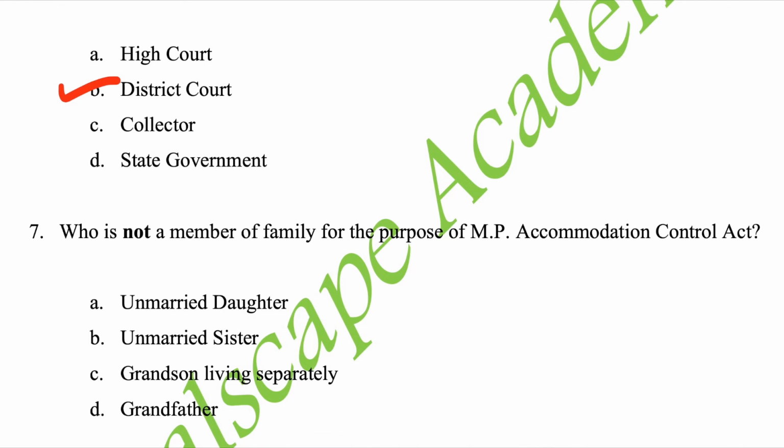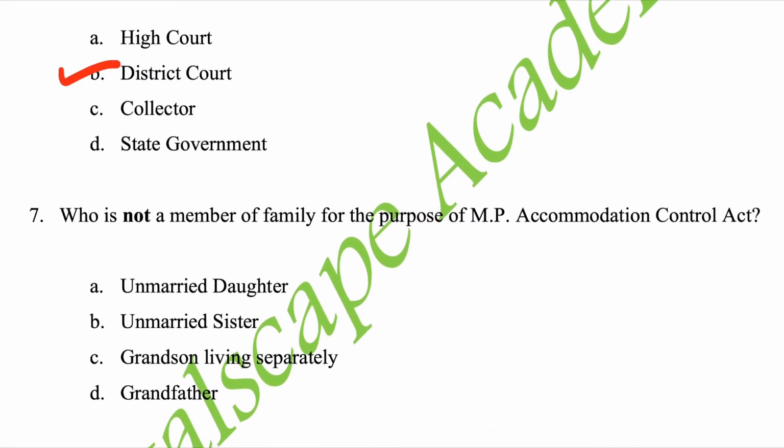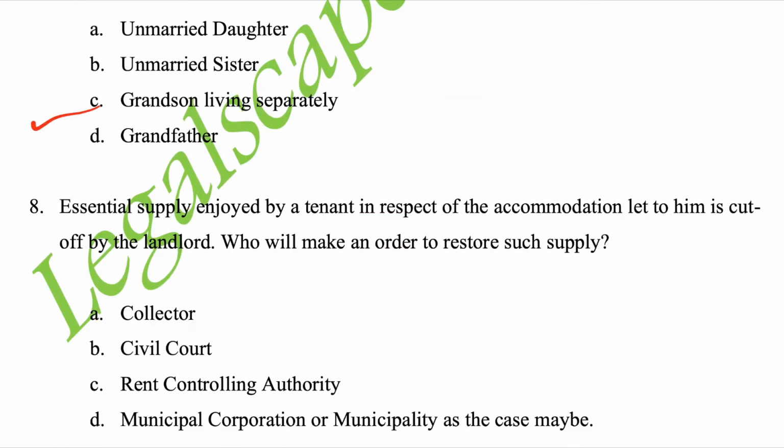Next question. Who is not a member of family for the purpose of MP Accommodation Control Act? A. Unmarried daughter, B. Unmarried sister, C. Grandson living separately, D. Grandfather. Write your answer. Correct answer is C. For this, read section 2E.